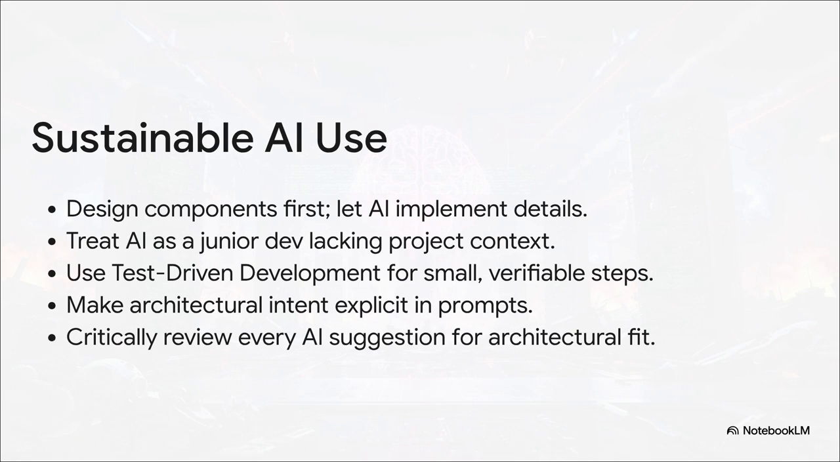So how do we do this in practice? Well, first you design the skeleton of your system, the components, the interfaces, and then you let the AI fill in the implementation details. A great mental model is to treat the AI like a super fast but very naive junior developer. It can write code quickly, but it has zero project context. Use practices like test-driven development to keep changes small and verifiable. Be super explicit about your architectural rules in every prompt. And most importantly, critically review every single line the AI suggests and ask yourself, does this actually fit into the bigger picture?